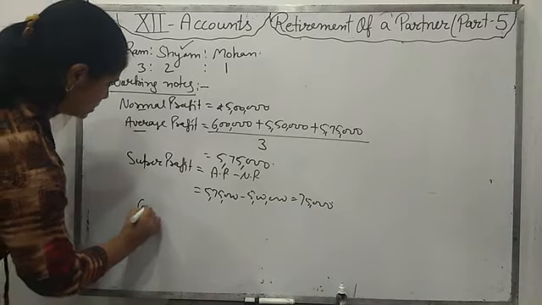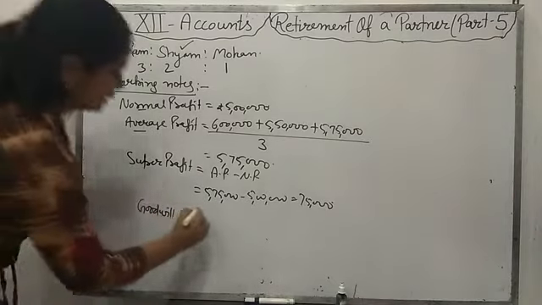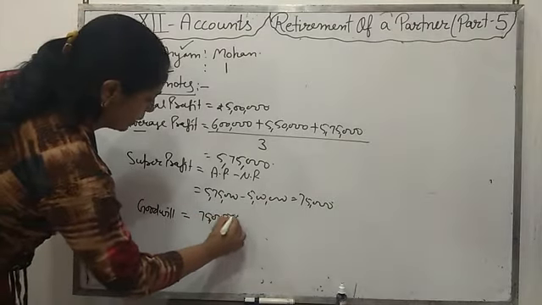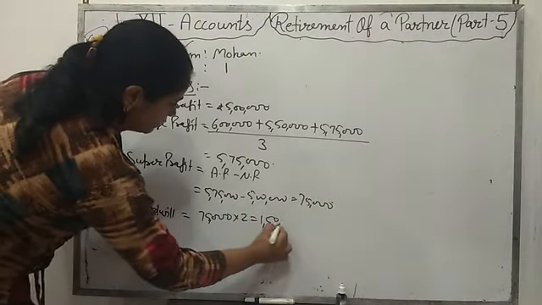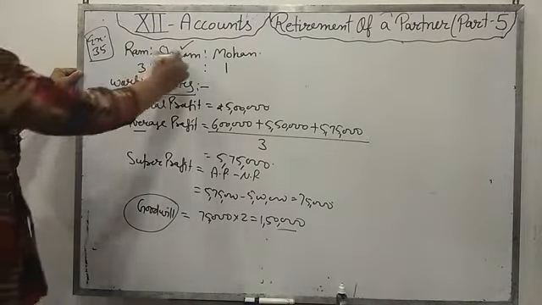And goodwill is 2 times the super profit. Then super profit multiplied by 2 gives 1,50,000. It is the goodwill of the firm, not of Shyam.